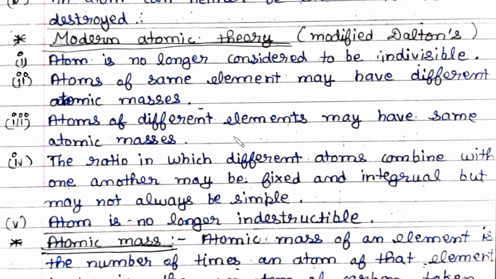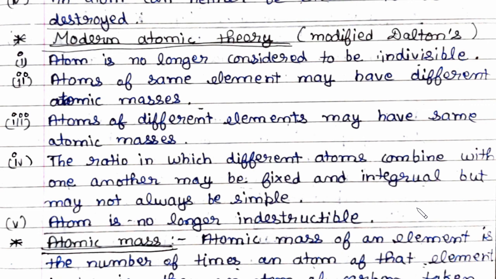Now fourth, the ratio in which different atoms combine with one another may be fixed and integral, but may not always be simple. As we discussed above, Dalton mentioned that they will be in simple whole ratio, but the modern atomic theory eliminates this theory.